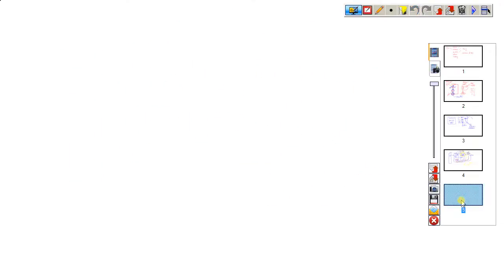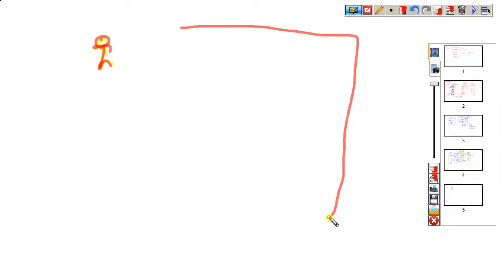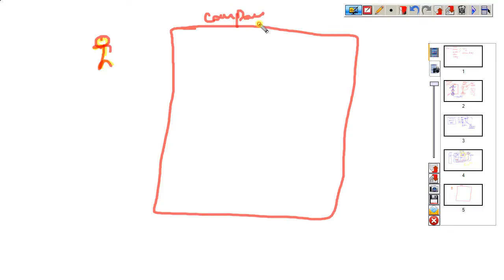Coming to the point of today's class. This is one employee, and this employee goes to a company. Whenever they go to the company, they are planning to test one project.